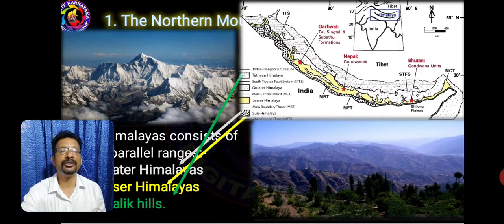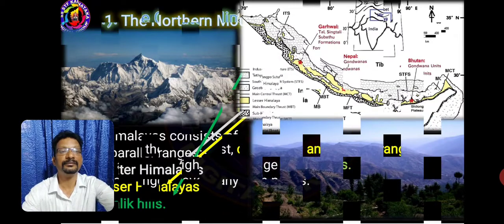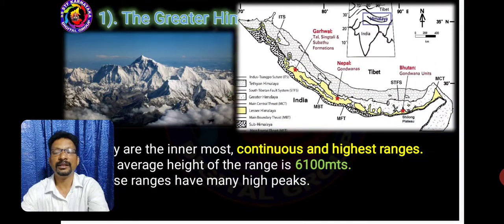Himalayas can be divided into three parallel ranges. 1. Greater Himalayas. 2. Lesser Himalayas. 3. Shivalik Hills. Let us study each one in brief. In Greater Himalayas, mountains are continuous and have higher ranges, and their heights are above 6,100 meters. Here, the highest peaks of the world are found.